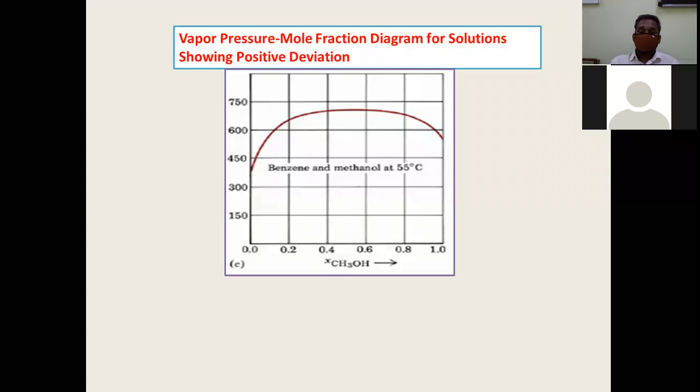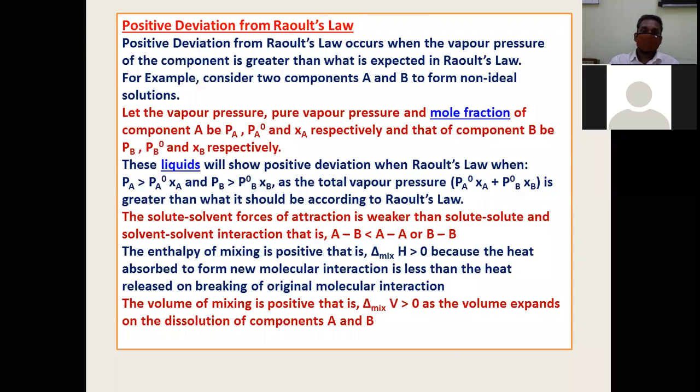Because those solutions which show positive deviation, the intermolecular force of attraction between the molecules of different types is lesser than the intermolecular force of attraction between pure A and pure B. So what happens when you mix these two liquids?